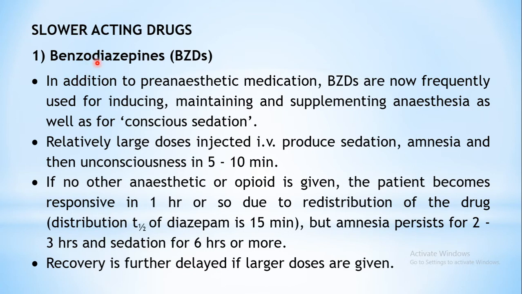Under this the first subclass is benzodiazepines, or BZDs as they are popularly known. We have seen the detailed pharmacology of this class in the chapter on sedative hypnotics. These benzodiazepines also have anesthetic property. A little bit higher doses are required to produce the anesthetic effect, as we have seen that the response is graded. Lower doses will produce sedation, a little bit higher doses produce the hypnotic action, that is induced sleep, and still higher doses can also produce anesthesia.